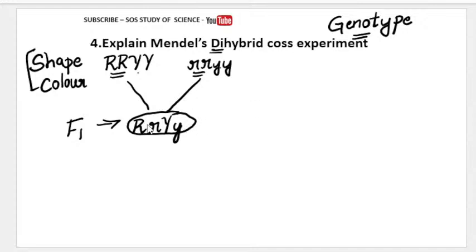So always we have to look for the traits which are getting expressed in the F1 generation, they are dominant. So capital letter R is round, and capital letter Y is yellow. Capital letters are expressing their traits. Why? Because these letters are dominant. So the offspring which we got in the F1 generation, all the seeds are round yellow in shape.